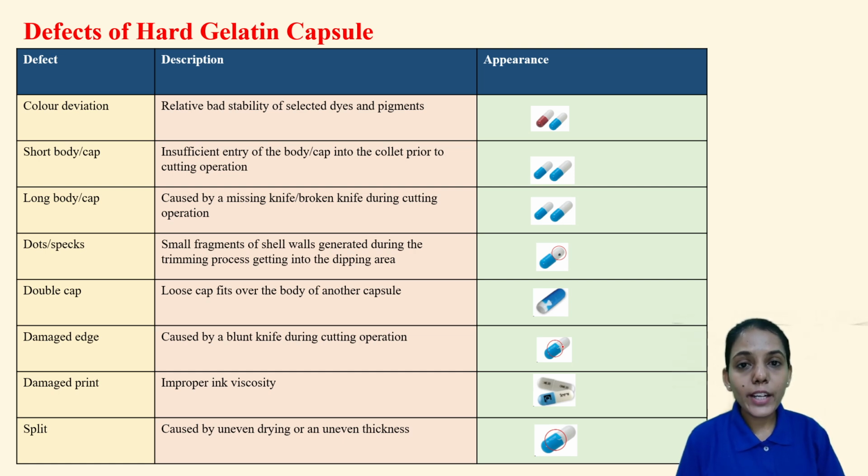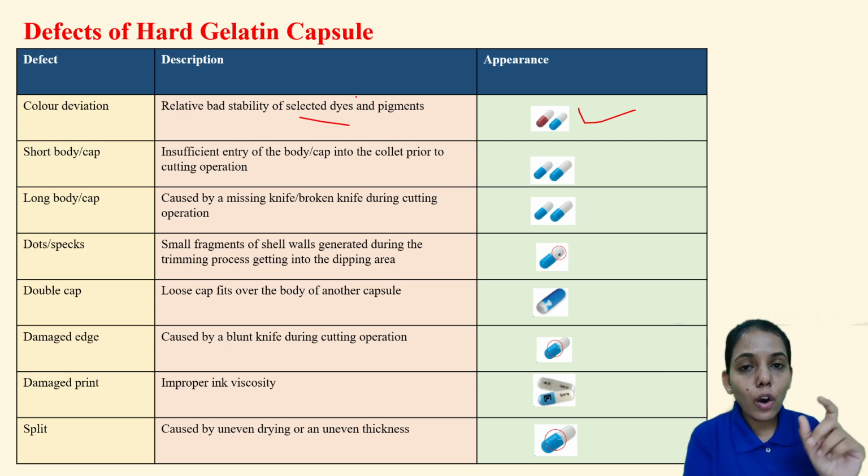Now coming to the defects of the hard gelatin capsule. Like tablets, which have certain defects, similar defects are there for the capsule also. The first one is color deviation, due to relatively bad stability of the selected dyes and pigments. We have seen that colorants are added into the gelatin capsule shell. If they do not have good stability, they may undergo some darkening. For example, here you can see the deviation between two capsules of the same batch, the same capsule but different colors. That is the color deviation that can be observed.